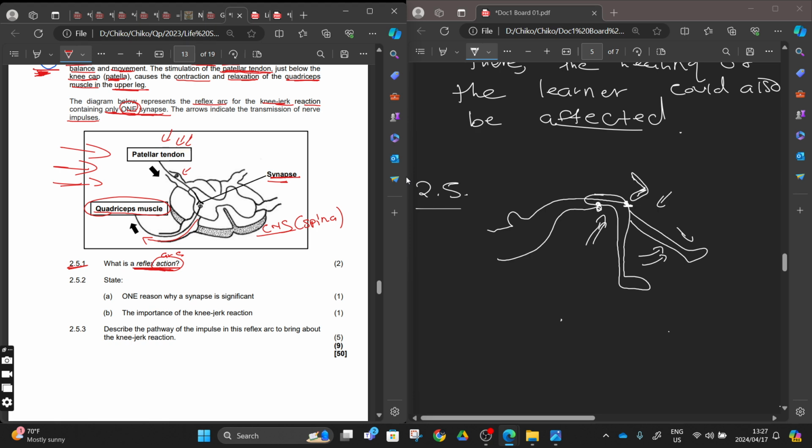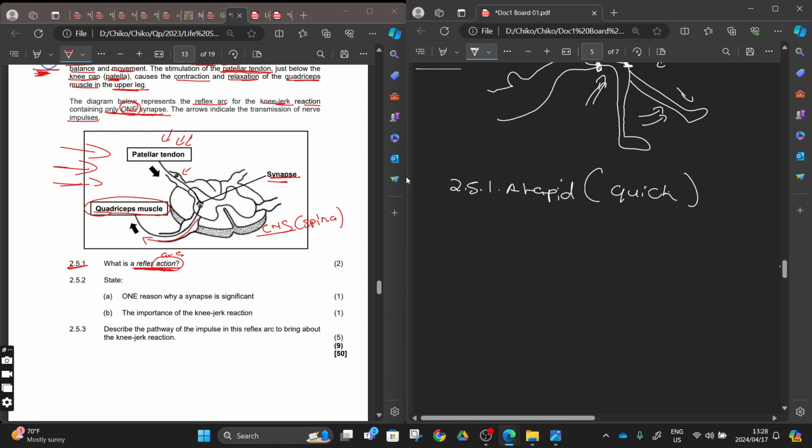A reflex action is a quick response, or an autonomic response, or a rapid response. Let me write it down. 2.5.1. We can say this is a rapid, or a quick autonomic response to the stimulus.